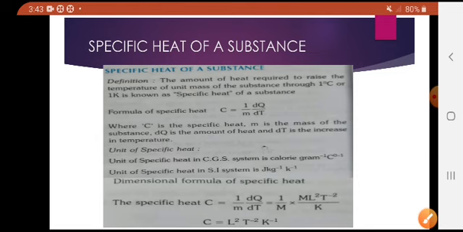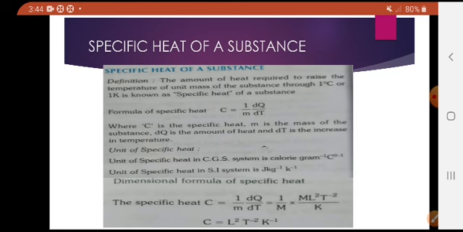The dimensional formula for the specific heat of a substance is L square T inverse square K inverse. The heat amount required to increase the temperature of a unit mass of substance by 1 degree Celsius is called the specific heat of a substance.